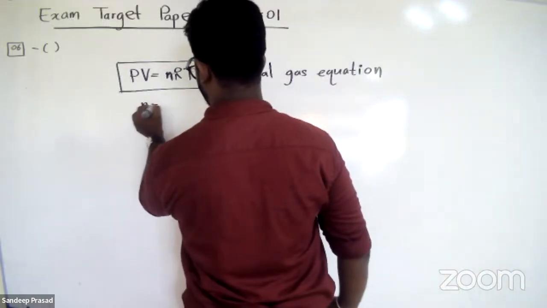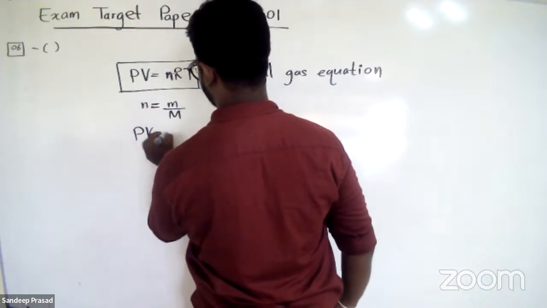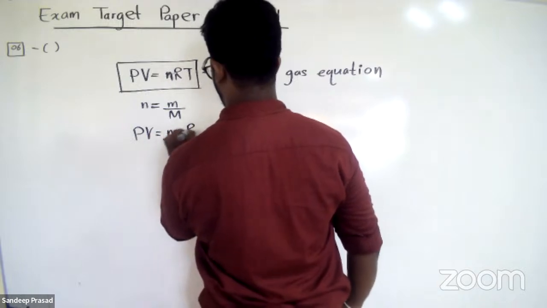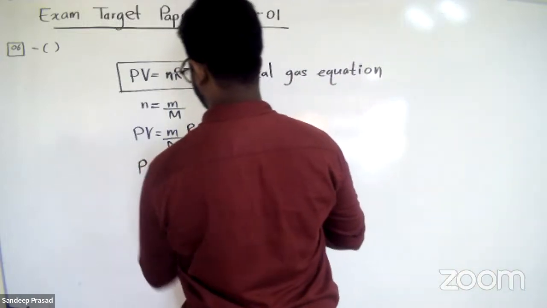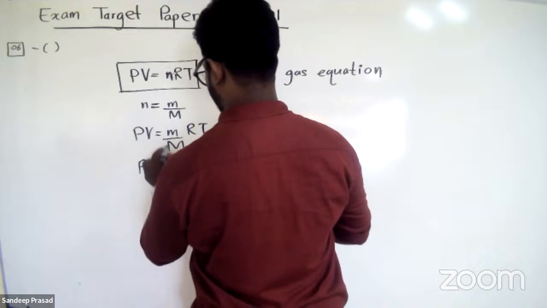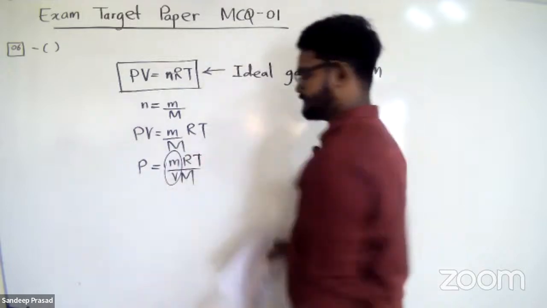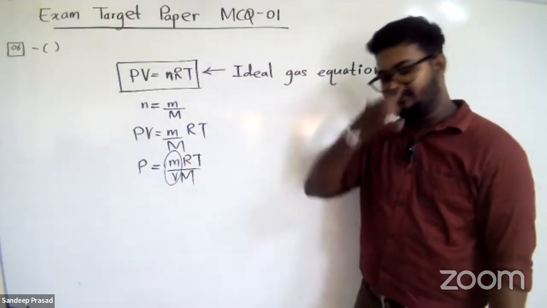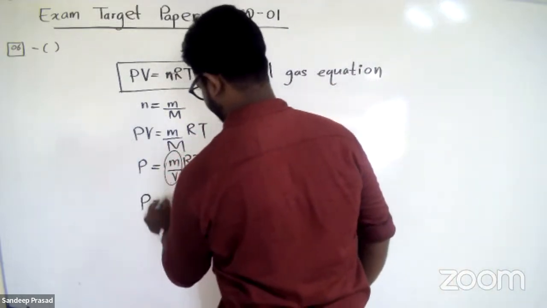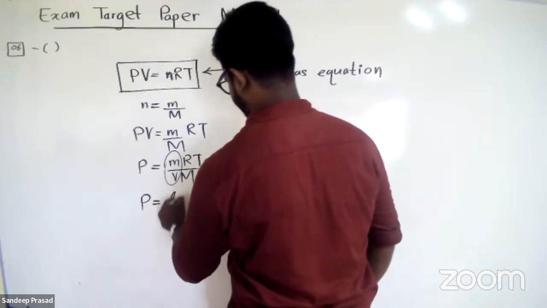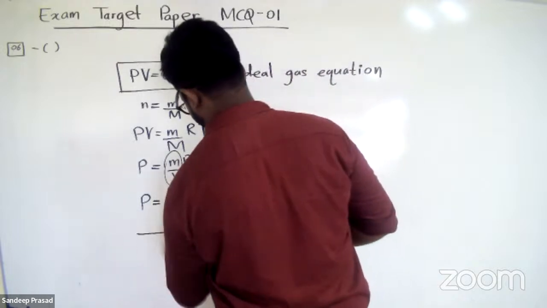We know that number of moles can be written as mass divided by molar mass, isn't it? So then PV equals M over capital M RT. Then P equals, we can take M RT over V capital M. We know M over V. What does M over V mean? M over V means mass divided by the volume. So mass divided by the volume is density, rho. So they have given the symbol rho here, P equals rho RT over capital M. So this is the equation that they have derived.